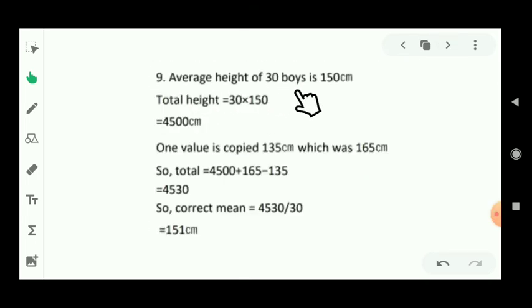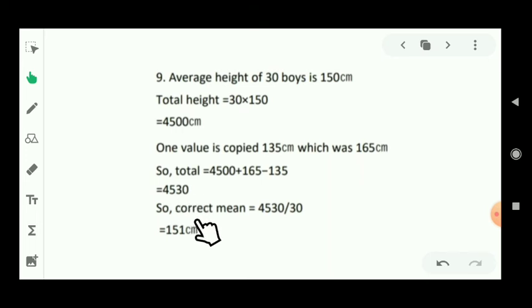As you know, the average height of 30 boys is given in the question as 150 centimeter. So the total height will be 30 into 150, that means 4500 centimeter. And students, one value is copied wrongly, that is 135 centimeter, which was actually 165 centimeter. That means the total value will be 4500. To this value, 165 should be added and 135 should be subtracted because this is a wrong copy. That means the final value is 4530.